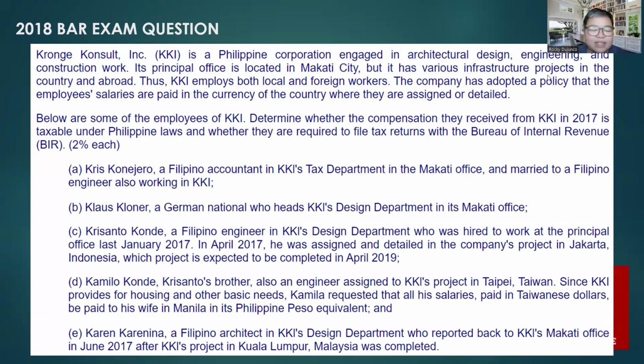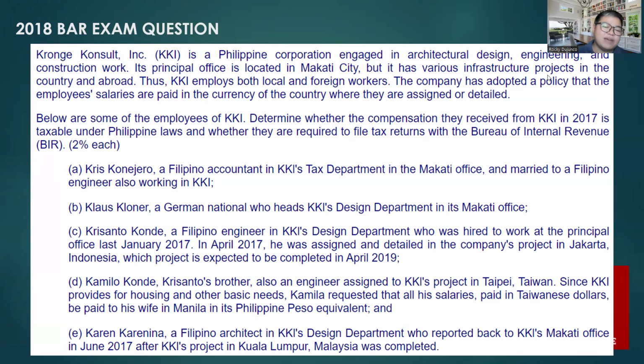Remember, no, nag-remind si Justice Mario Lopez that the answer of the bar examinee should follow the CLA format. Ano yung CLA? C is for conclusion, L is for your legal basis. So your legal basis must be something that is based in law or jurisprudence. And then A is your argument, whether inductive, deductive, which is basically applying your legal basis to the facts given in the problem. All right?